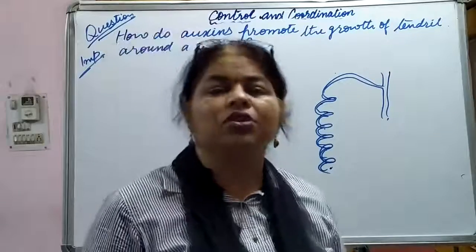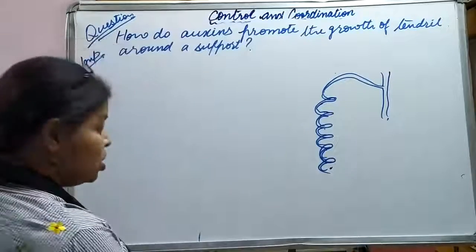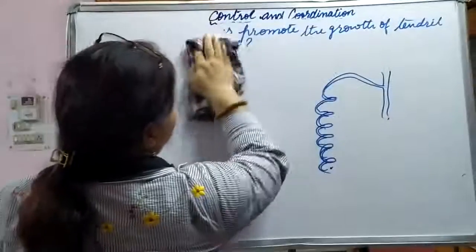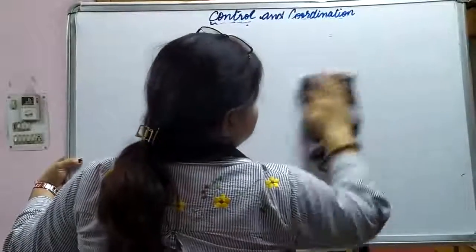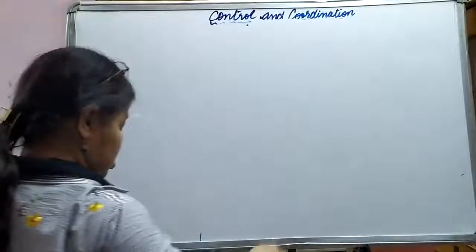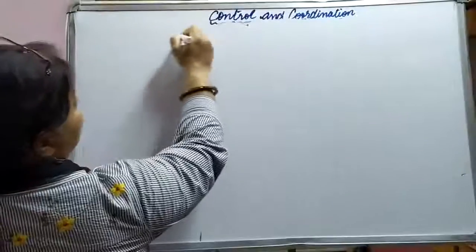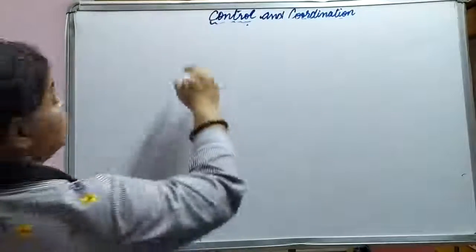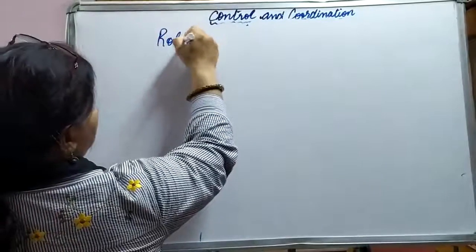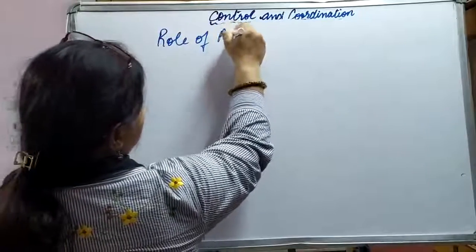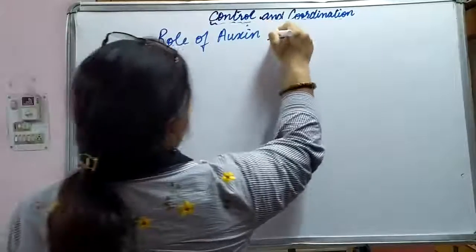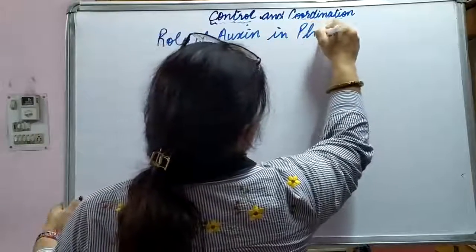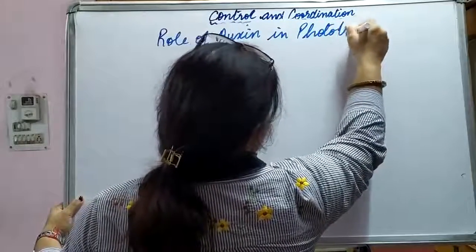Now, the next concept that we are going to discuss is the role of auxin. Role of auxin in what? It is the role of auxin in phototropism. We learned in the topic of tropic movements. Role of auxin in phototropism.